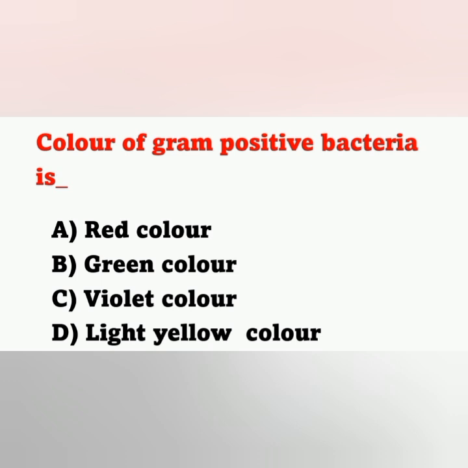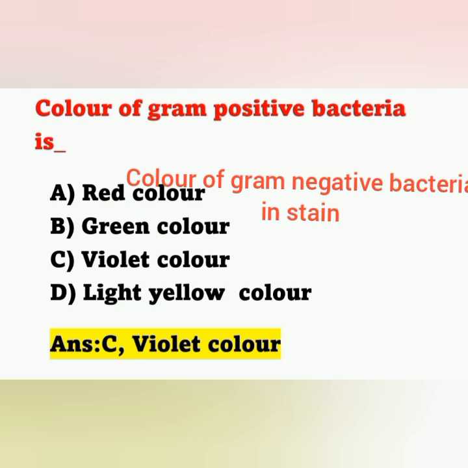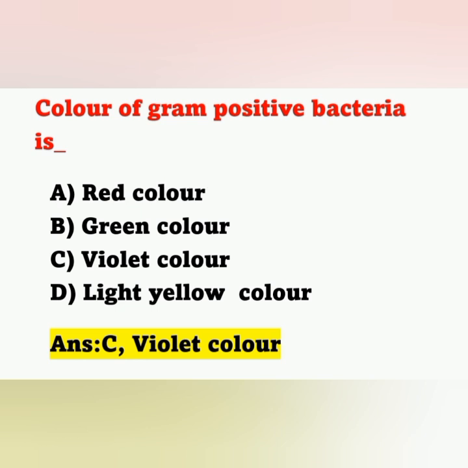The color of gram-positive bacteria is? Option A, red color; option B, green color; option C, violet color; option D, light yellow color. The correct answer: the color of gram-positive bacteria in staining is violet, and the color of gram-negative bacteria in staining is red. Move on to the next question.